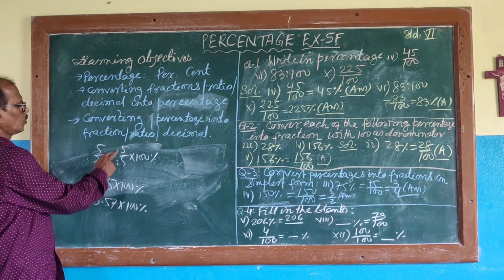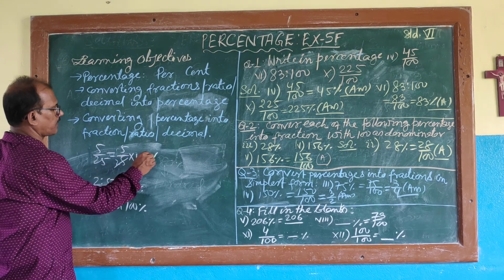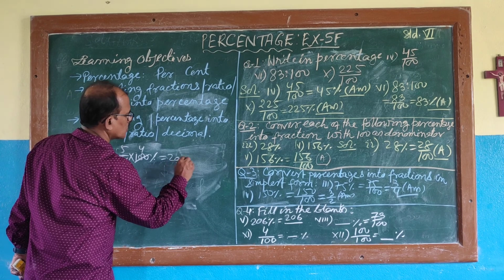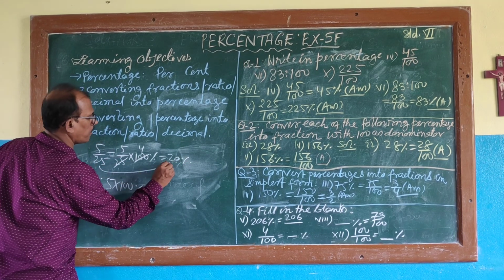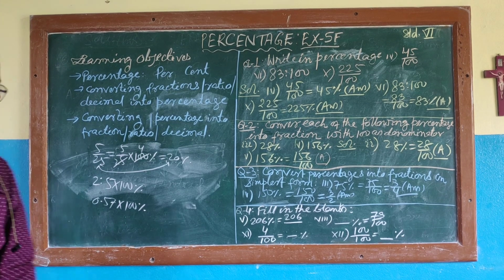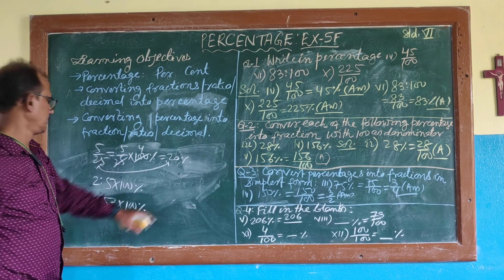Now see, 5 by 25 will be how much percentage? 25 can cancel 4 times. 5 into 4 is 20%. So 5 by 25 is 20%. Could you understand? This fraction is converted into percentage.